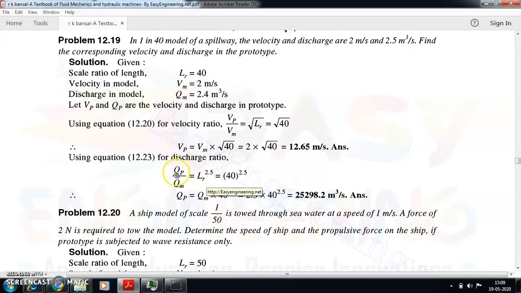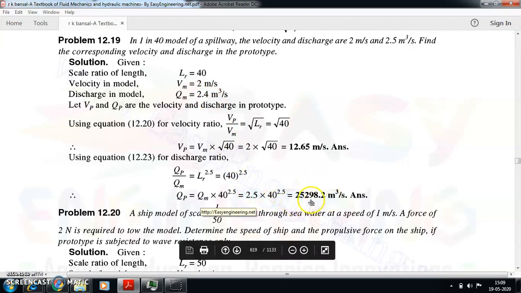So your Qp will be Qm into LR to the power of 2.5. So you need to substitute the value of Qm as 2.4 over here. I'm sorry, this is wrongly written over here. It is 2.5 actually, not 2.4. There's a printing mistake here. So 2.5 into 40 to the power of 2.5. So you get the value as somewhere around 25,298.